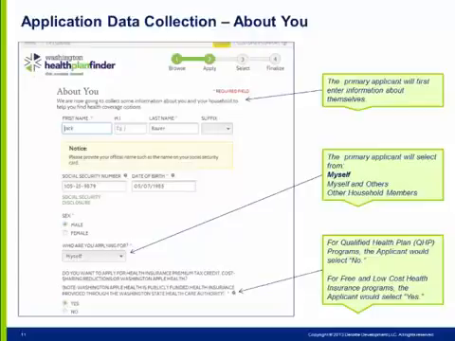To apply for Washington Apple Health, the individual must answer yes to the question, do you want to apply for premium health insurance tax credits, cost-sharing reductions, or Washington Apple Health? If they answer no, they will not be considered for any of these programs and will only be able to purchase a full-cost qualified health plan without health insurance premium tax credits.